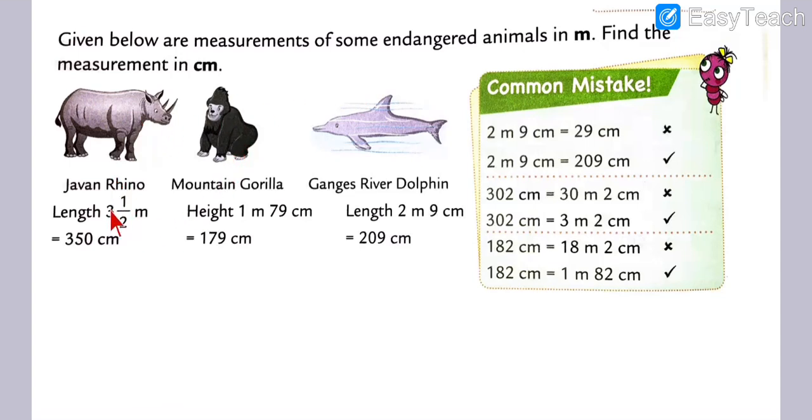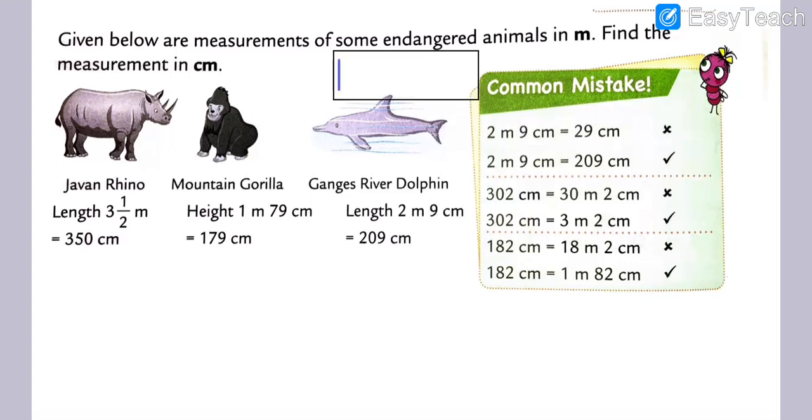Here is what? Javan Rhino. Got my points, my dear students? Its length is what, my dear students? 3.5 meter.